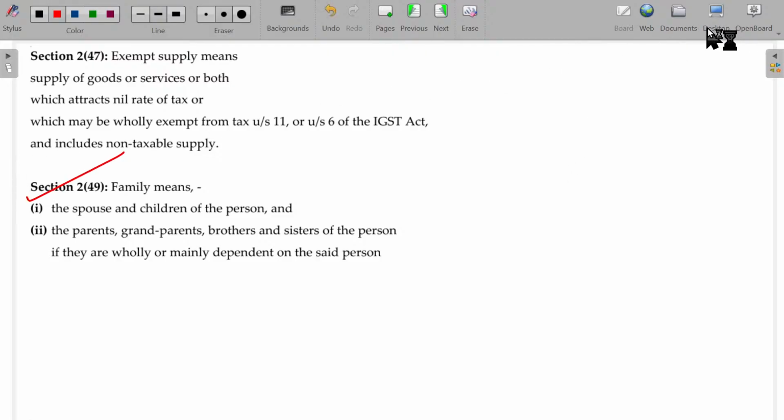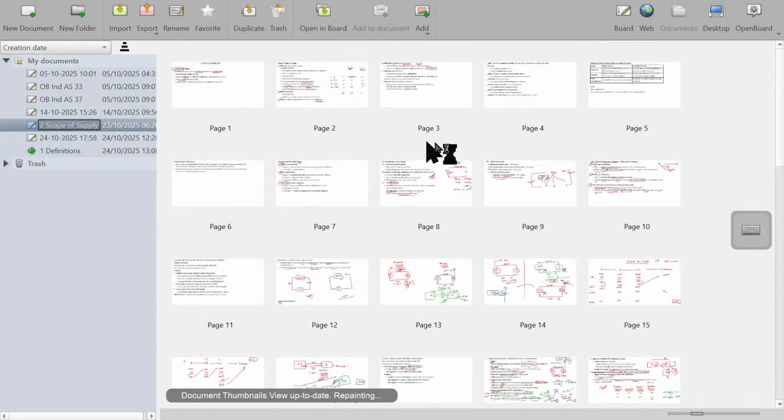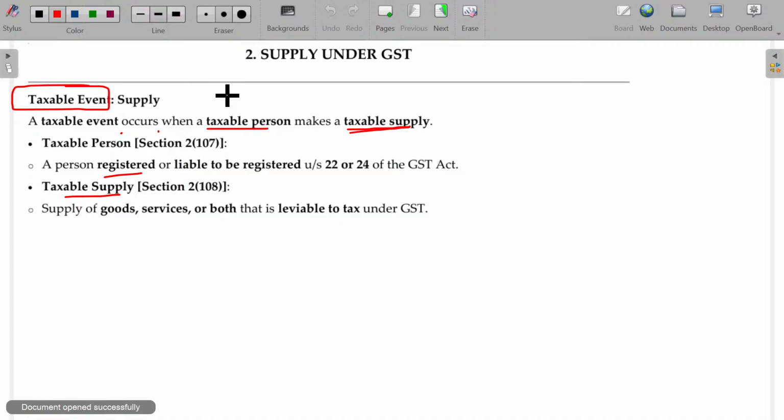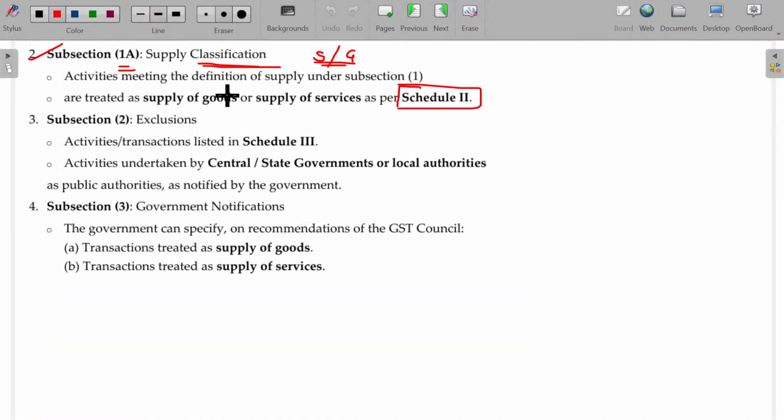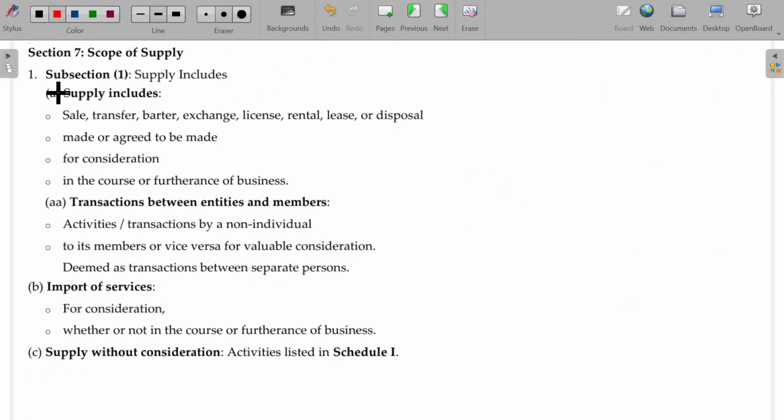We have already completed that. Now, so we started with what? Section 7. Supply includes what? Four ingredients should be there. One is sale, another one is made now or later, and for the sale there should be consideration. This sale is in the course of business or furtherance of business to attract this being the supply.